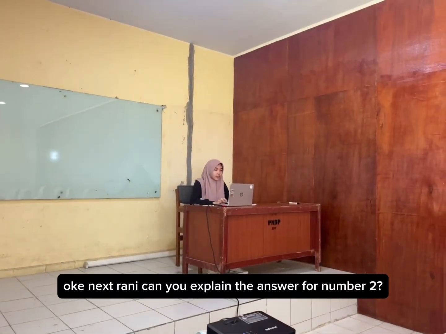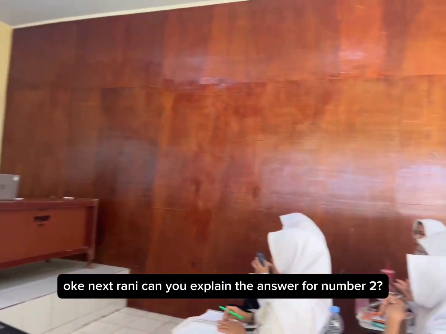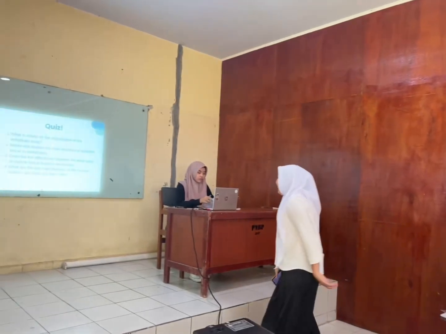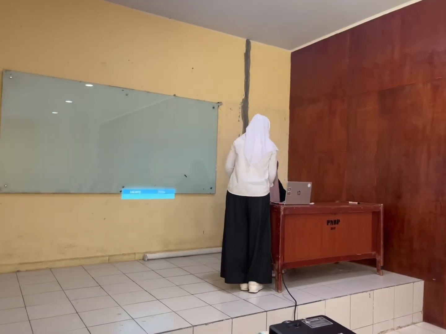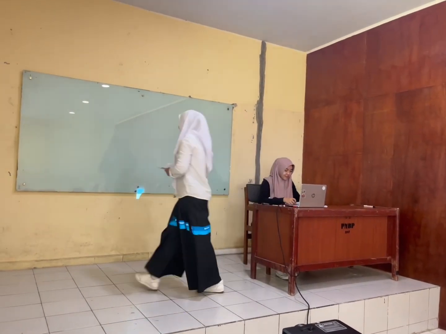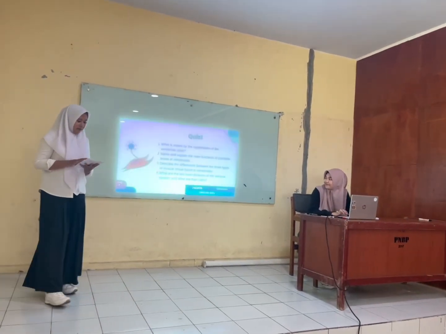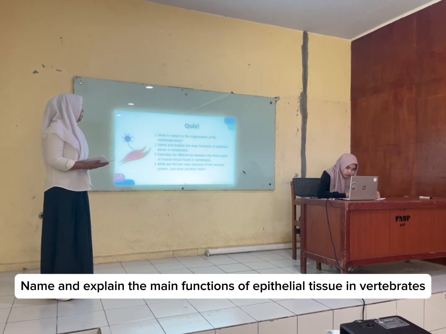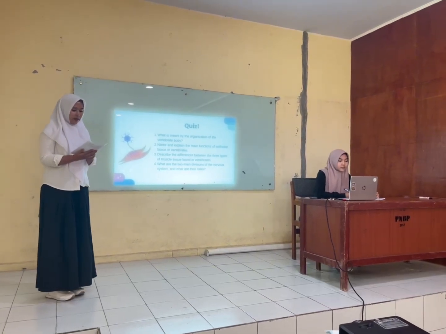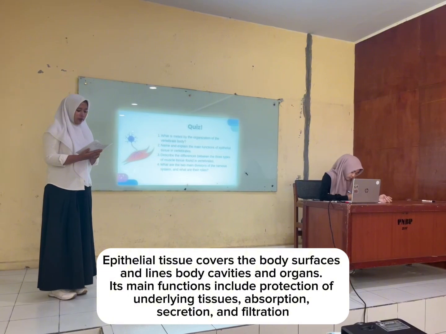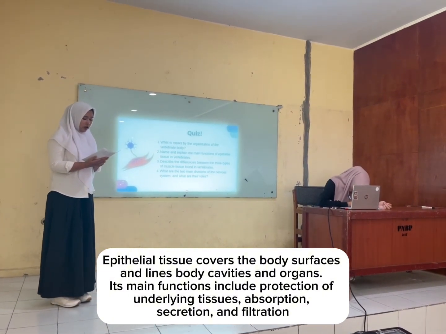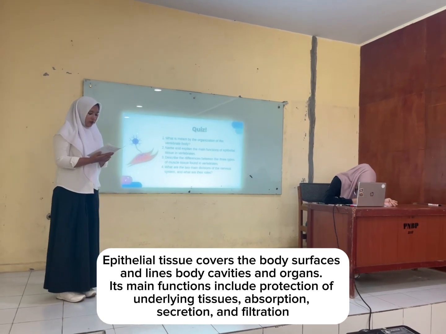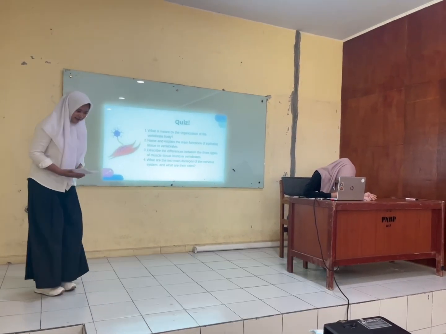Okay, next, Rani, can you explain the answer for number 2? Describe the main functions of epithelial tissue in vertebrates. Epithelial tissue covers the body surface and lines all organs. Its main functions include protection of underlying tissue, absorption, secretion, and filtration.